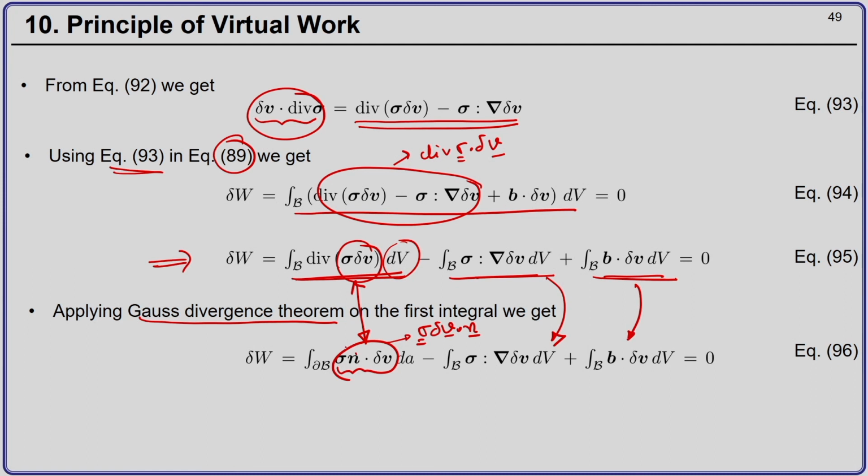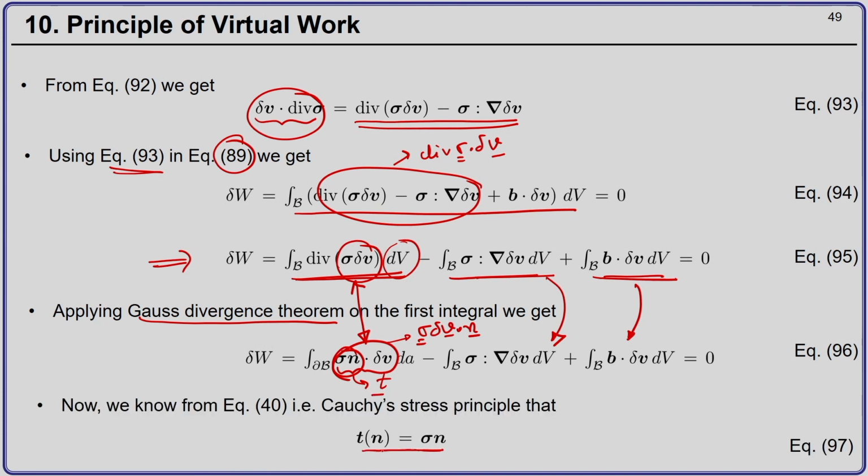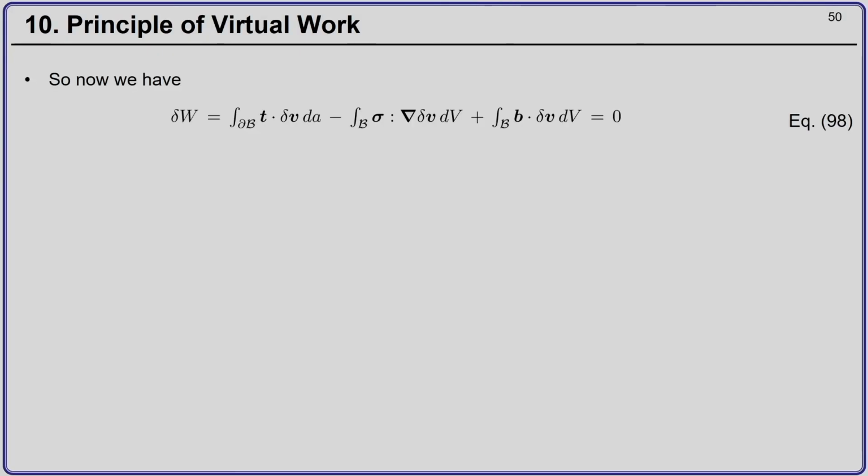And now, from the Cauchy stress principle, I know that sigma n is nothing but the externally applied traction. T is equal to sigma n. Therefore, I can substitute T here in equation 96, and then what I get is del W is the integral over the surface of the virtual work of the externally applied traction minus these two terms.